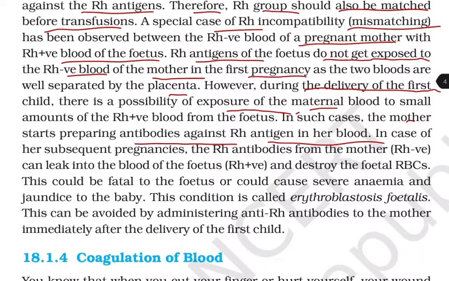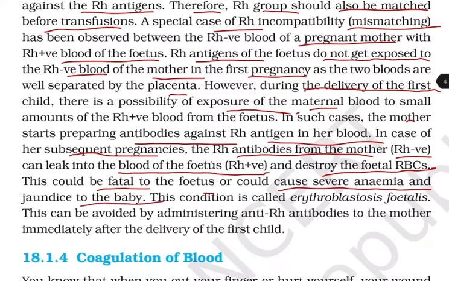In the case of her subsequent pregnancy, the Rh antibodies from the mother, that is Rh negative, can leak into the blood of the fetus, that is Rh positive, and destroy the fetal RBCs. This could be fatal to the fetus, or could cause severe anemia and jaundice to the baby, and this condition is called erythroblastosis fetalis. This can be avoided by administering anti-Rh antibodies to the mother immediately after the delivery of the first child.